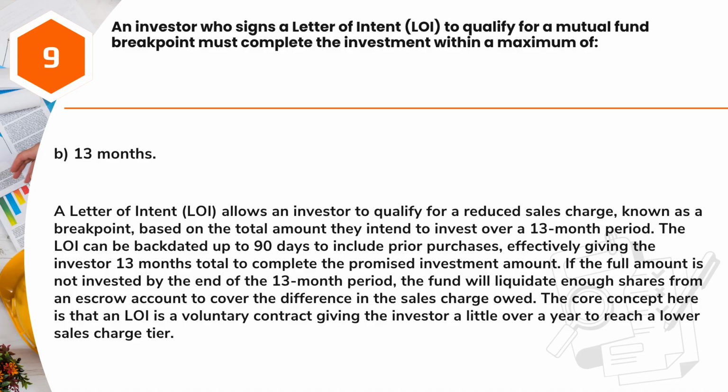A letter of intent, LOI, allows an investor to qualify for a reduced sales charge, known as a breakpoint, based on the total amount they intend to invest over a 13-month period. The LOI can be backdated up to 90 days to include prior purchases, effectively giving the investor 13 months total to complete the promised investment amount. If the full amount is not invested by the end of the 13-month period, the fund will liquidate enough shares from an escrow account to cover the difference in the sales charge owed. The core concept here is that an LOI is a voluntary contract giving the investor a little over a year to reach a lower sales charge tier.